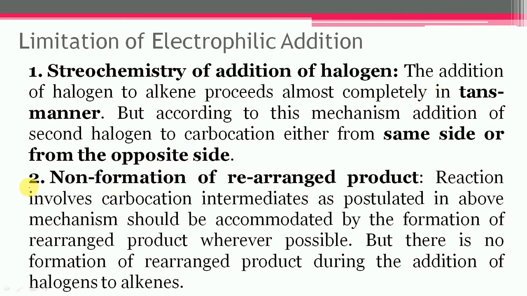And the second point, non-formation of rearranged product. The reaction involves a carbocation intermediate as postulated in the above mechanism, which should be accompanied by the formation of rearranged product wherever possible. But there is no formation of rearranged product during the addition of halogen to alkene in this case. So these are the two major limitations if the reaction takes place according to electrophilic addition.